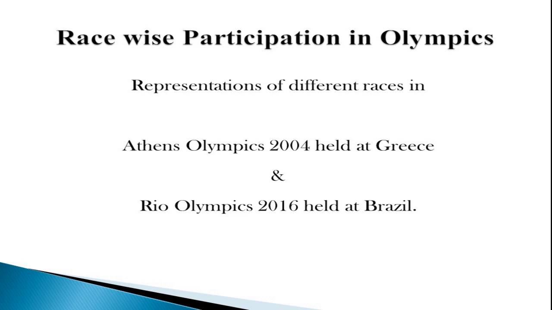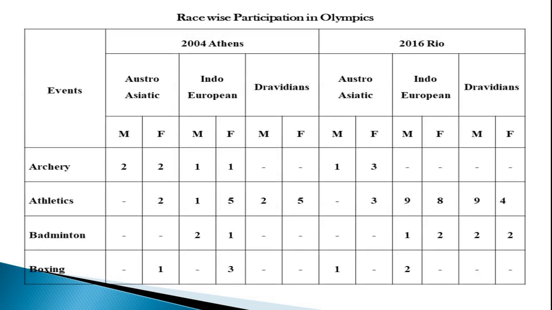Now we can take archery. India is performing very well in archery. The Austro-Asiatic contribution to the Indian team is basically 4, while the Indo-European is 2 and Dravidian is nil. That's the matter when related to the 2004 Athens.